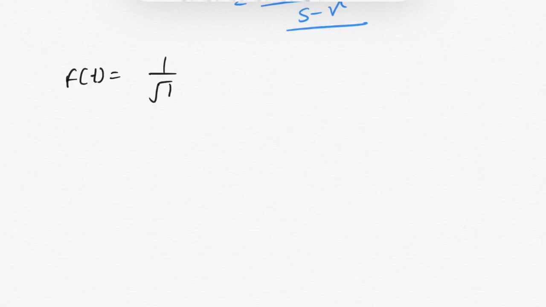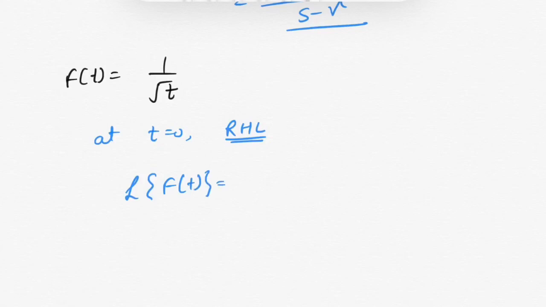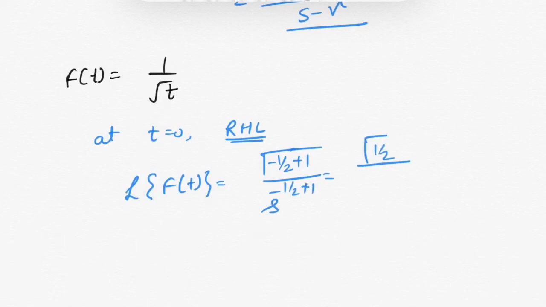1 over root t. For this function at t equals 0, the right hand limit does not exist, but still its Laplace transform exists, which equals gamma of (half plus 1) over s raised to power (minus half plus 1). This equals gamma of 1 over 2 over s raised to power 1 over 2. This equals root pi over s raised to power 1 over 2.